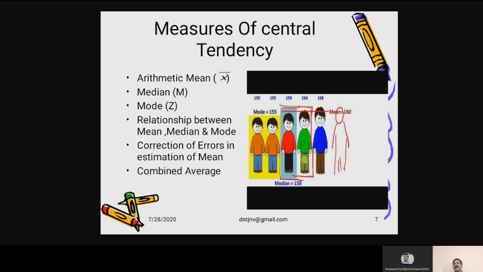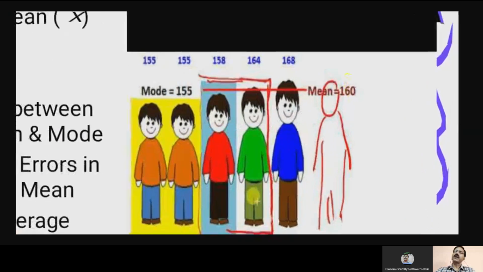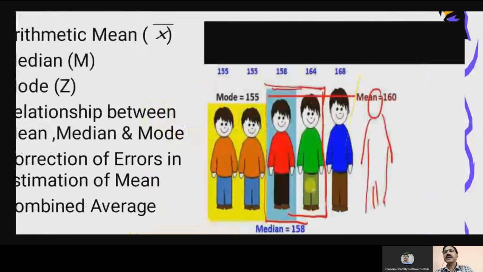Before going on to the next slide, I would like to show you the diagram which is shown here in this particular paragraph. Here we find the value of mean, median, and mode in a very simple way.